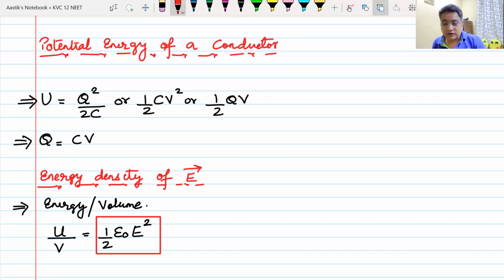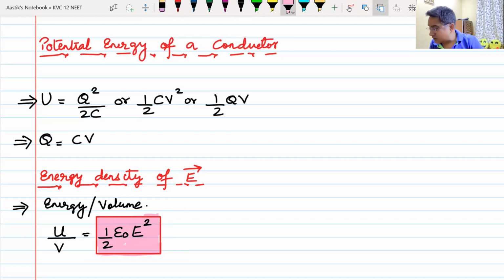The easiest way to find it is that it is nothing but energy divided by volume.